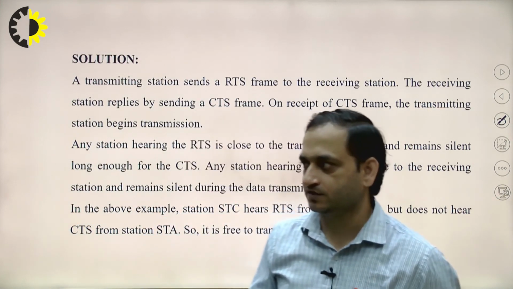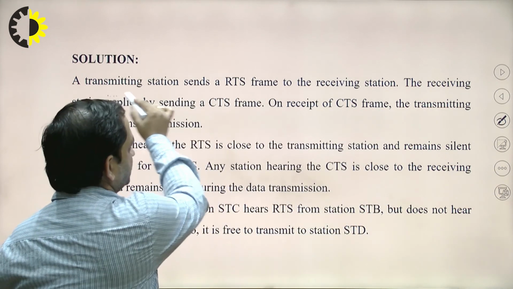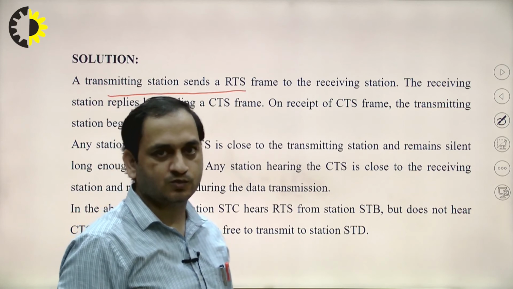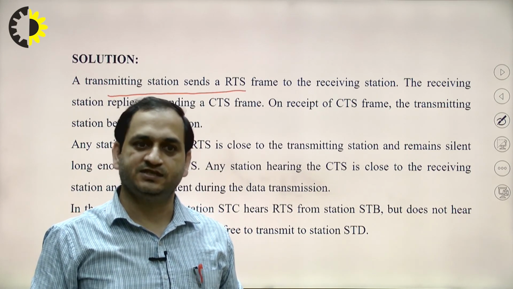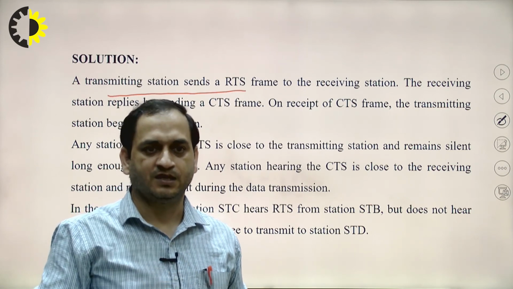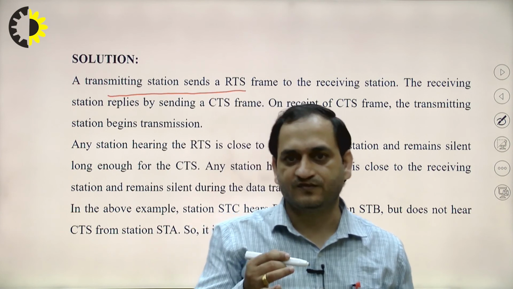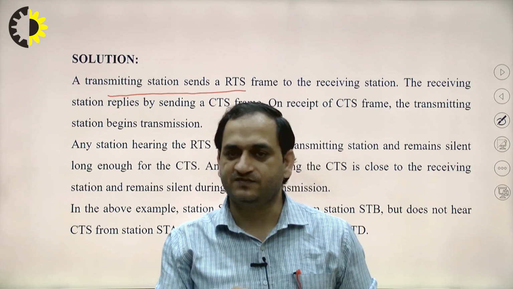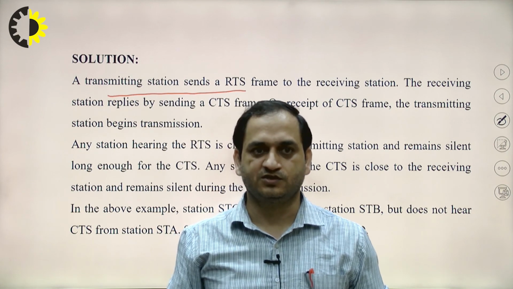The solution for that is, the transmitting station sends an RTS frame to the receiving station, and the receiving station replies by sending the CTS. The same process will occur for the exposed problem, as we discussed in MACA. These are the solutions.